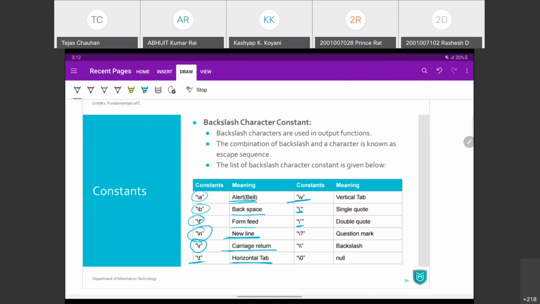Look, all these characters are used in a different way. Single quote एक character को define करने के लिए use करते हैं. Double quote string को define करने के लिए use करते हैं. लेकिन अगर मुझे double quote itself वही चाहिए तो मुझे slash करके single quote या double quote करना होगा. Similarly, question mark. /0 defines null value.